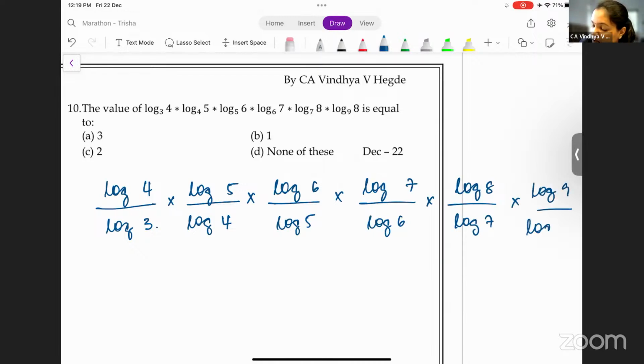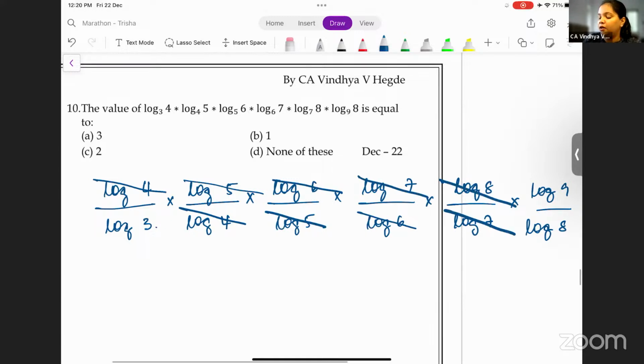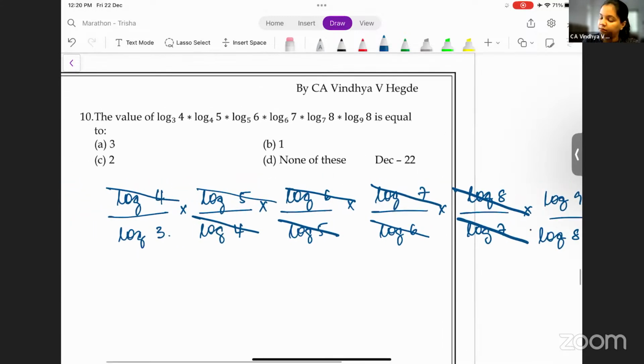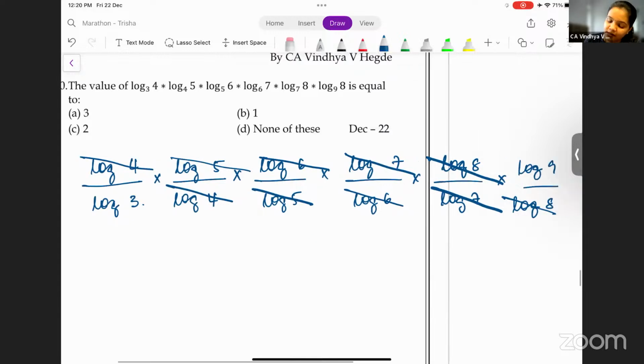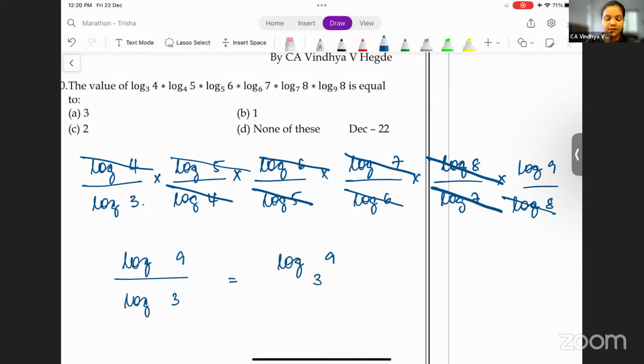9 by log 8. Now, log 4 gets cancelled. Numerator, denominator. Log 5 gets cancelled. Log 6, log 6, log 7, log 7, log 8, log 8. Correct? What remains is log 9 by log 3, which can also be written as log 9 base 3.